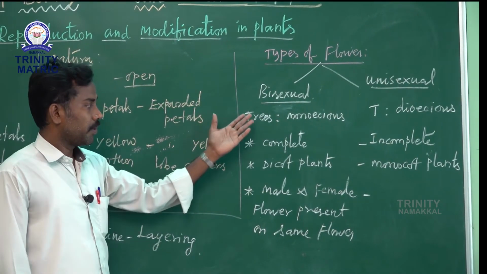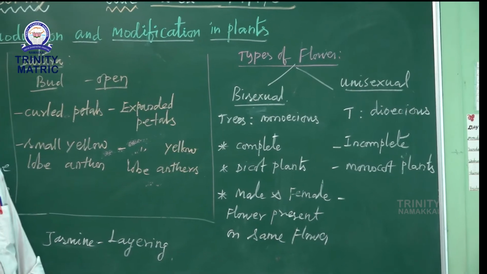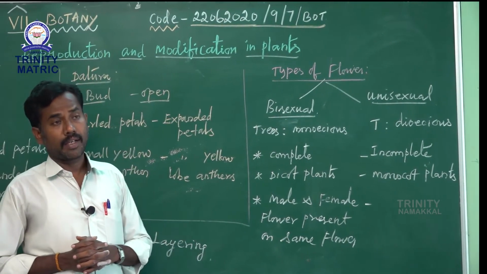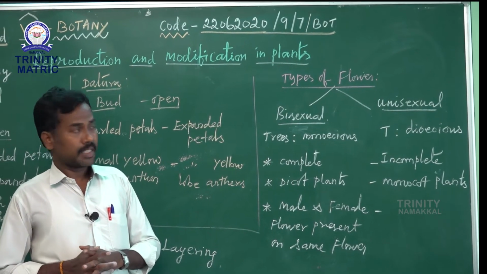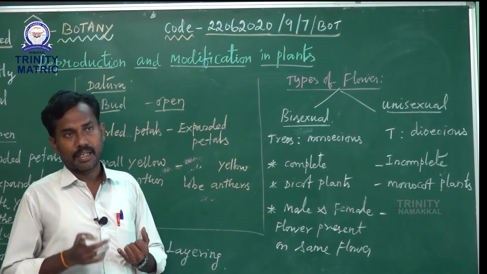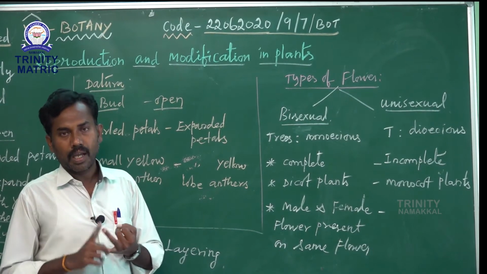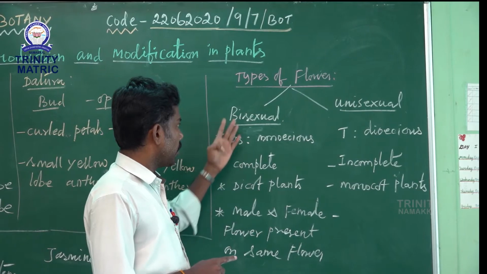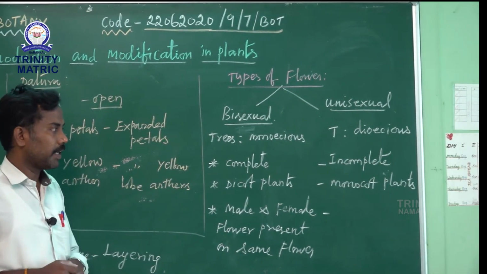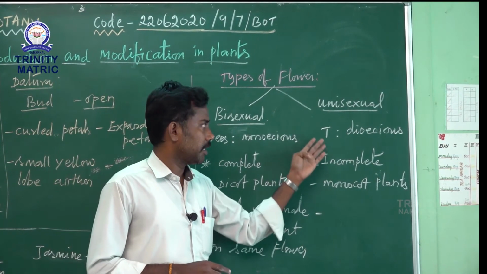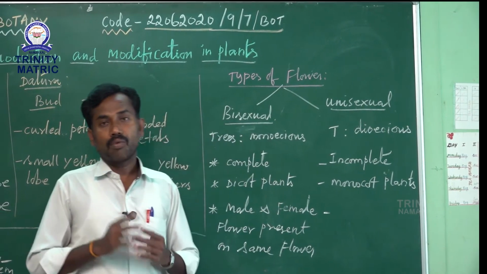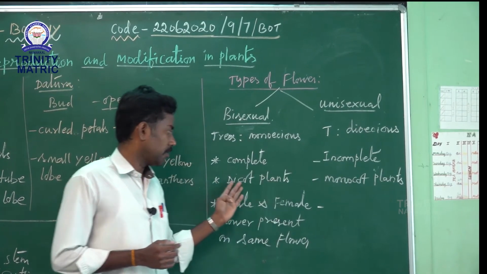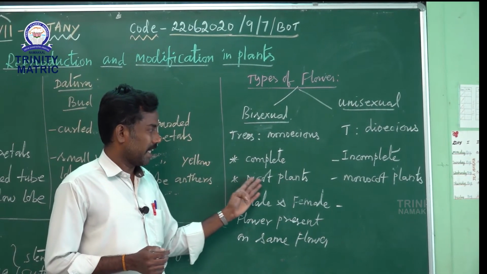See the following characteristics. First, the bisexual flower is the complete flower. Why do we call it complete? Because it has four whorls, namely, as already told, calyx, corolla, androecium, gynoecium. These whorls are seen in the complete flower or bisexual flower. Otherwise, incomplete means, for example monocot, that out of the four, any one is absent. Example for complete flower: dicot plant.